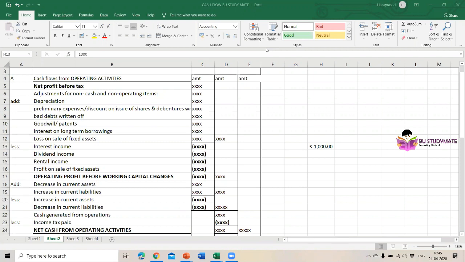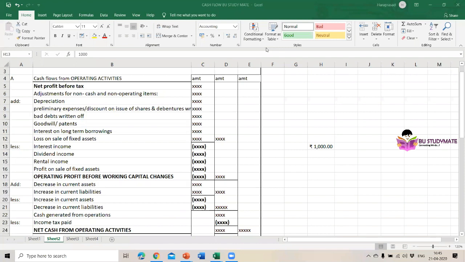Okay, this is the importance of the objectives of the cash flow statement: just to know the sources and application of the cash and the difference also, and also the major activities that have taken place when the cash is coming in.